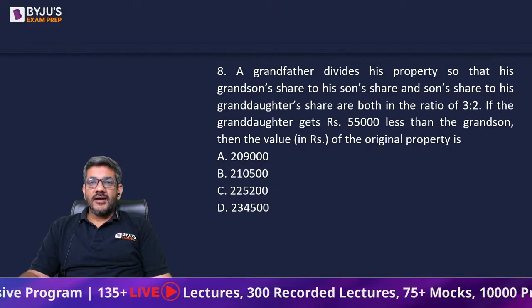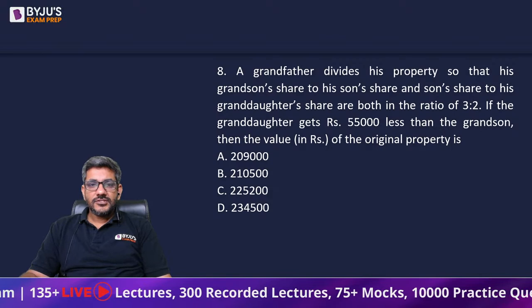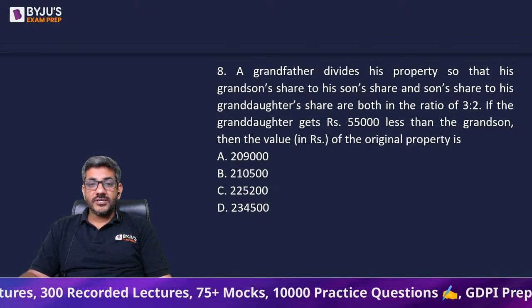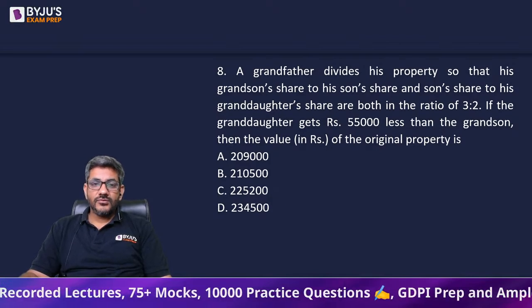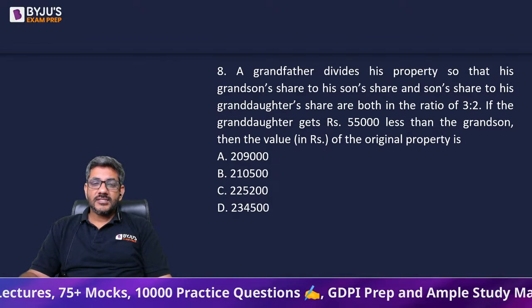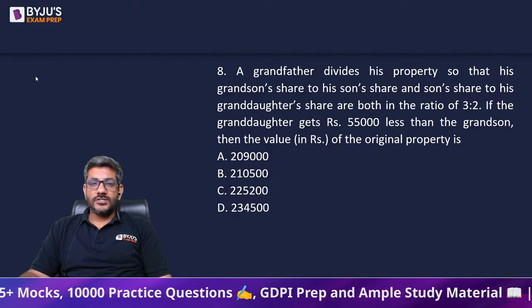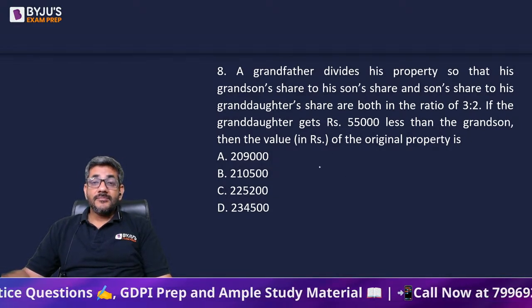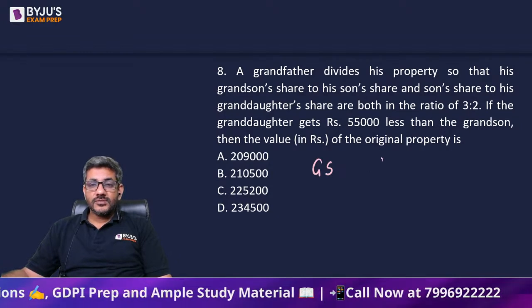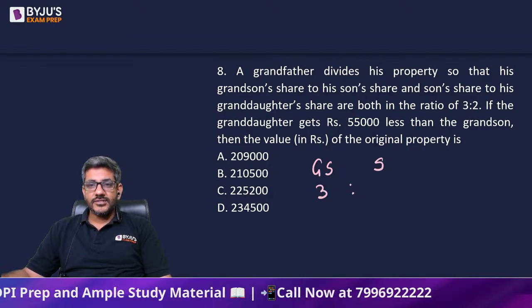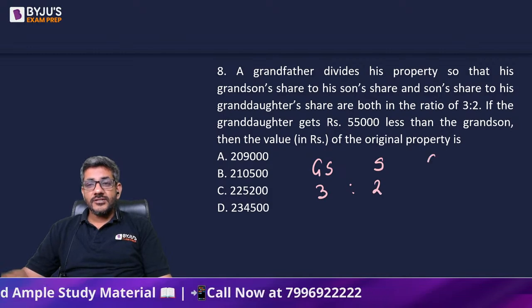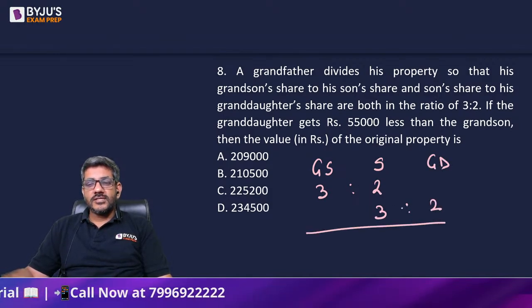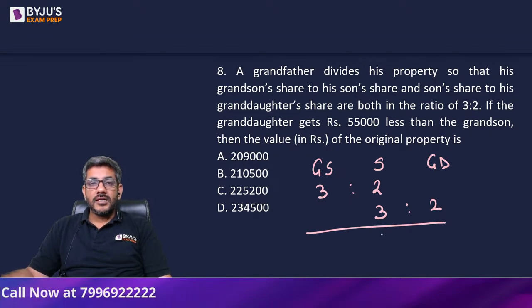A grandfather divides his property so that his grandson's share to his son's share and the son's share to the granddaughter's share, they both are in a ratio of 3 is to 2. If the granddaughter gets this much less than grandson, then the value of the original property that we have to find out. Okay. So he says that grandson's share to the son's share, it is in a ratio of 3 is to 2. And the son's share to the granddaughter's share, that is also in a ratio of 3 is to 2.